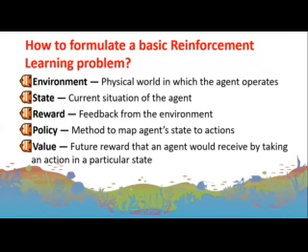Then how do you formulate a basic learning problem here? Before formulating any reinforcement learning algorithm, we need the meaning of the terms: environment, state, reward, policy, and value. Environment is the physical world in which the agent operates. State is the current situation of the agent. Reward is feedback from the environment. Policy is the method to map the agent's state to actions. Value is the future reward that an agent would receive by taking an action in a particular state. So there are two outcomes in a reinforcement learning problem, either positive or negative, and you can learn from the mistakes here.